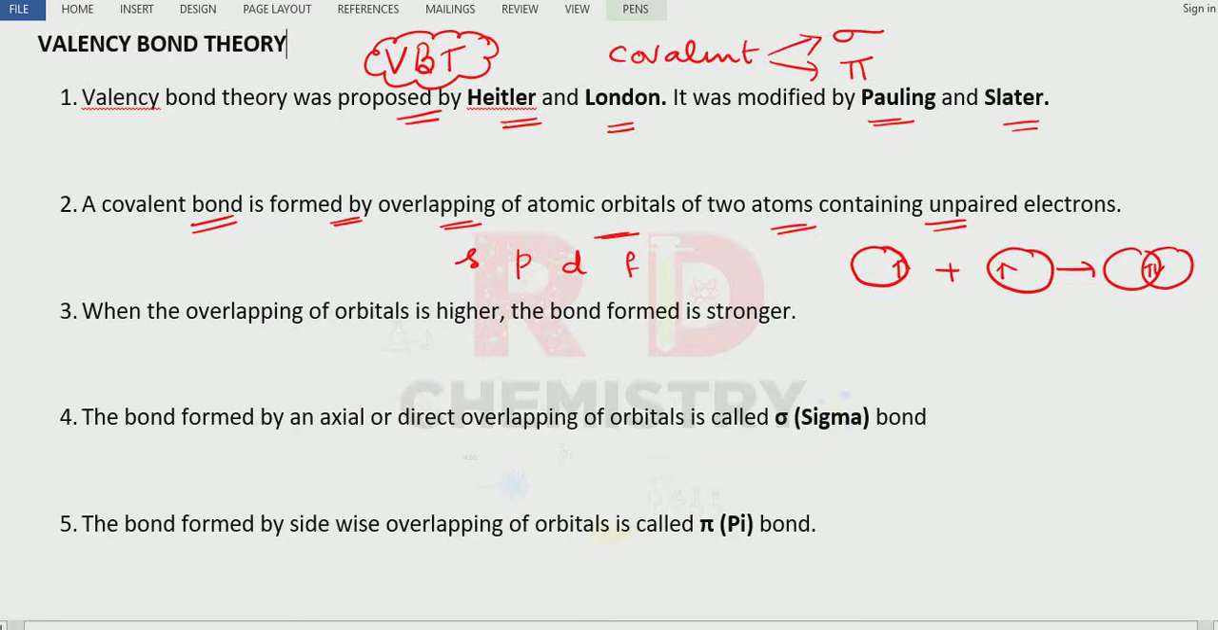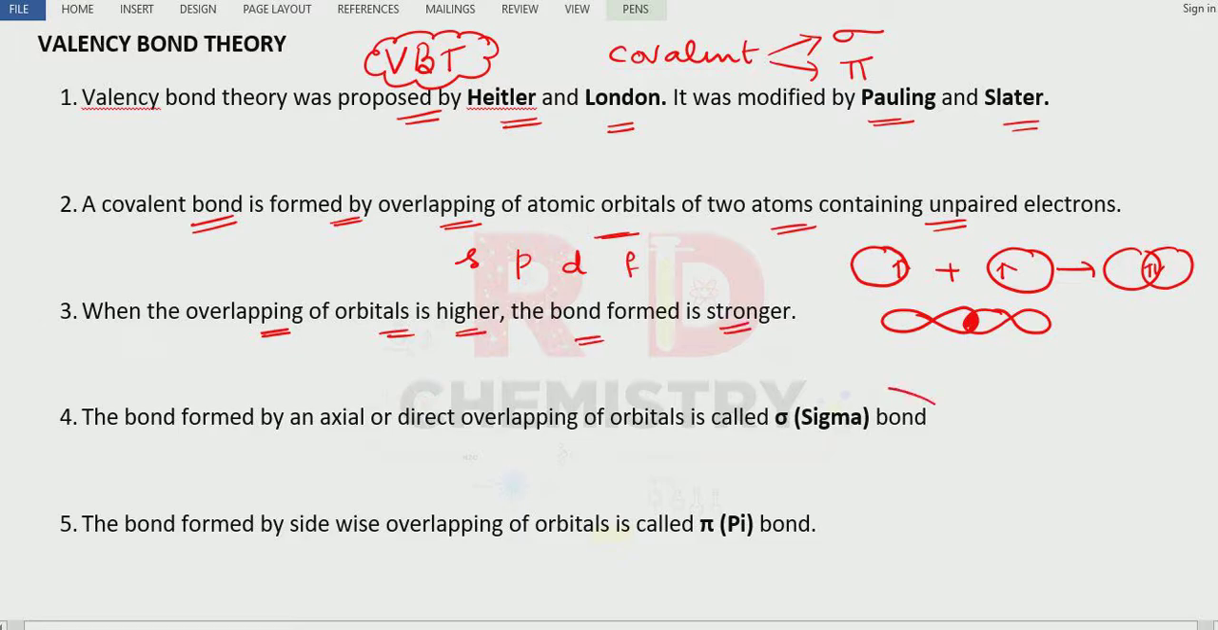Similarly, p orbitals are dumbbell shaped. One p orbital can overlap with another p orbital. So there is overlapping which can lead to bond formation, and the bond formed is called the covalent bond. When the overlapping of orbitals is higher, the bond formed is stronger.